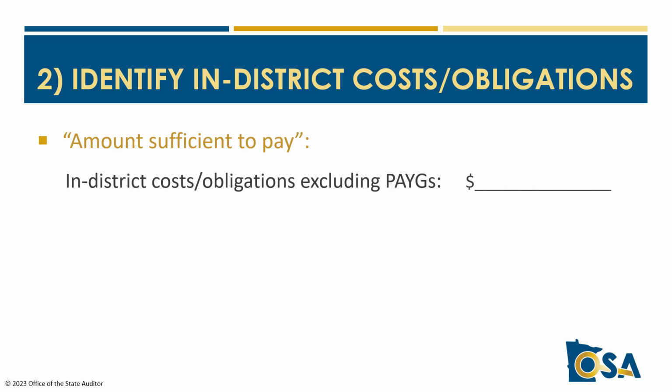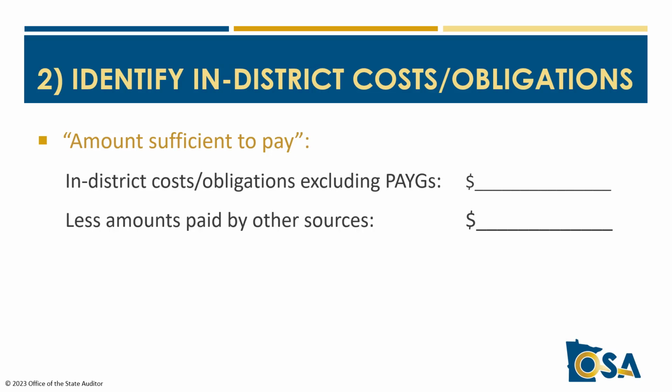Now we aren't quite done here because while we've identified the in-district costs and obligations excluding PAYGOs, we actually need to identify the amount sufficient to pay these in-district costs and obligations. One possible variable here is if there are other revenues that may be reducing what is needed to be paid from our measure of cumulative tax increment revenues. So if obligations are also being paid with non-increment sources, like special assessments for example, you need to subtract those amounts.